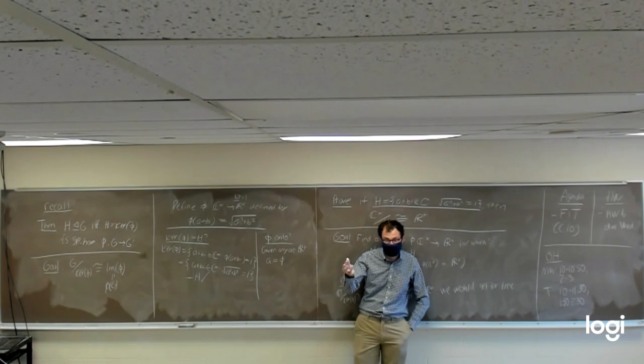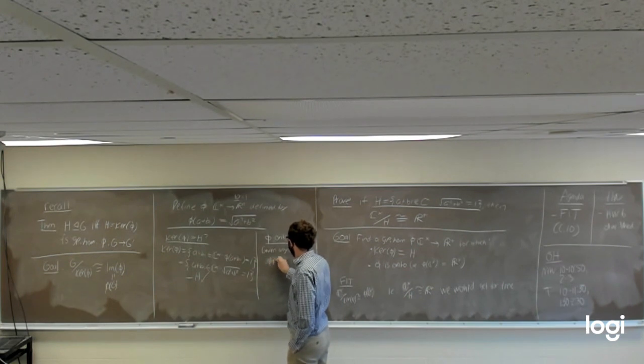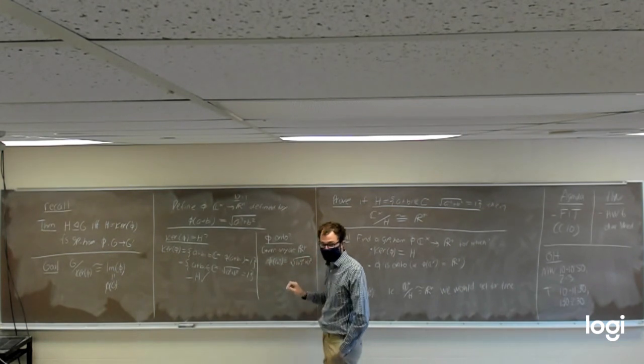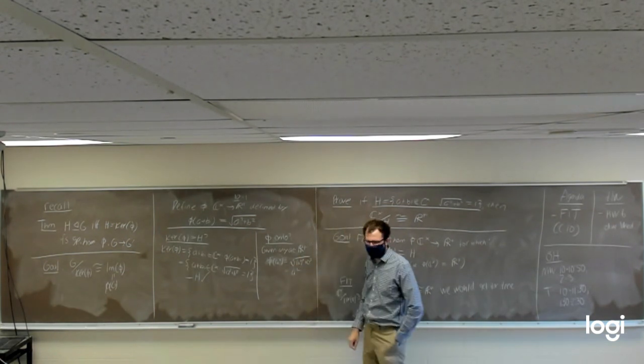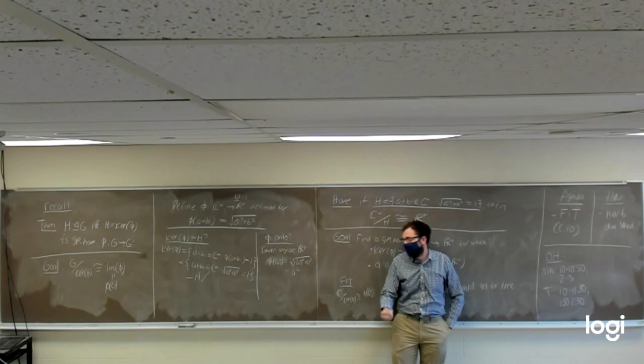Just A squared. Okay, so if we took phi of A squared, that would give us the square root of A squared squared plus 0 squared, which would give us A squared back. Well, that's not going to give us A necessarily. Just make it A. Oh!